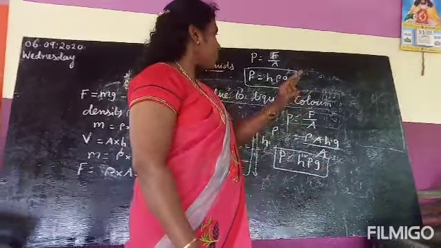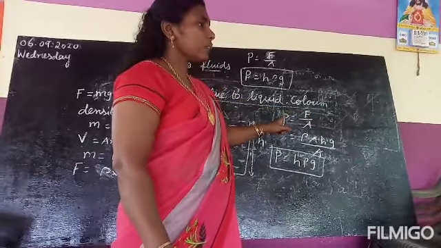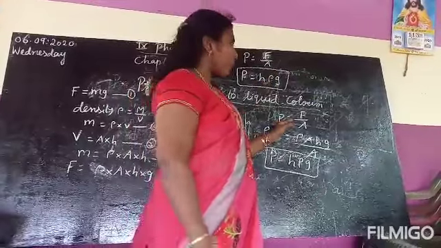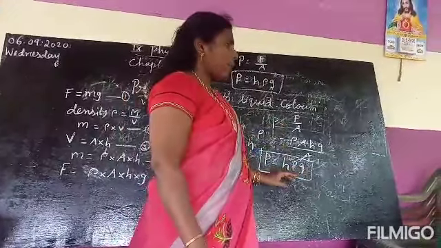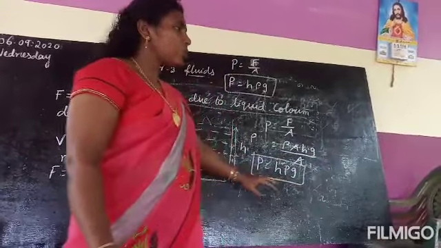Height given means you have to use this formula. Force given means you have to use this formula. And for example problem number 2, you have to do it by using this formula. Just do and see. If you have any doubt, you can ask.